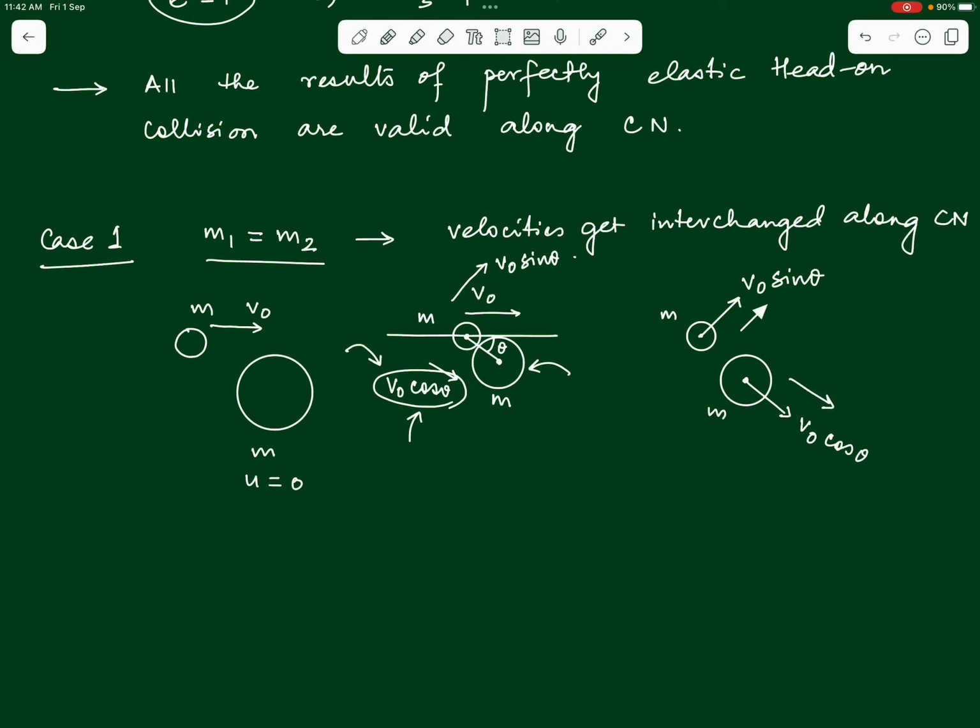So, in this case we can say that the two bodies move perpendicular to each other after collision, isn't it? So, this angle will be 90 degrees here. In fact, there are questions that are directly based upon this particular aspect. If you understand that a body coming from behind hits an identical body placed at rest, after collision the two bodies will move perpendicular to each other, because one will move only along the common tangent and the other will move only along the common normal, right? So, this is one of the special cases that we studied in perfectly elastic head-on collisions, and now we are using those results directly in an oblique collision also.